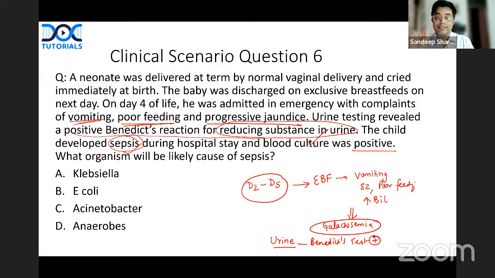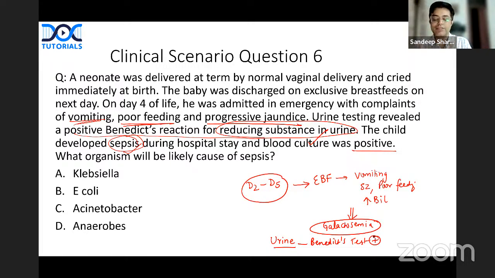Please understand, there is another important concept here. To check for reducing substance in urine, there are 2 ways. One is the dipstick method, which uses glucose oxidase agent. Glucose oxidase agent does not detect excess galactose or its derivatives. So that will be negative in these patients. But Benedict's test can detect galactose and its metabolites, and so it will be positive in these patients, right?